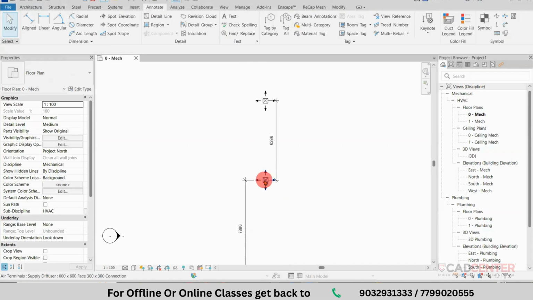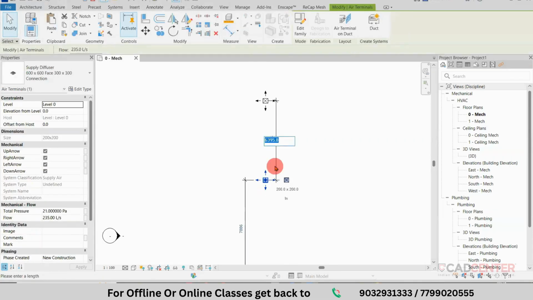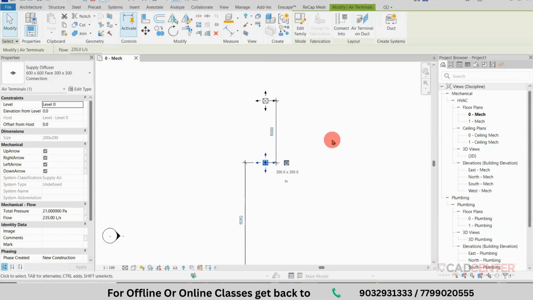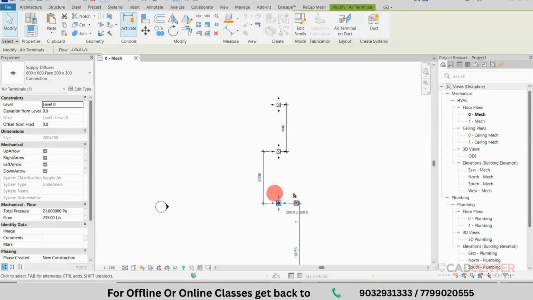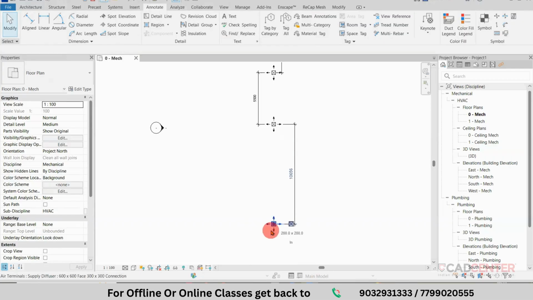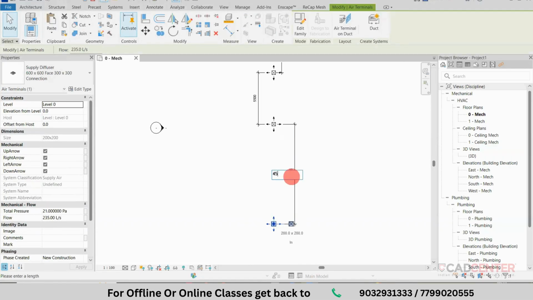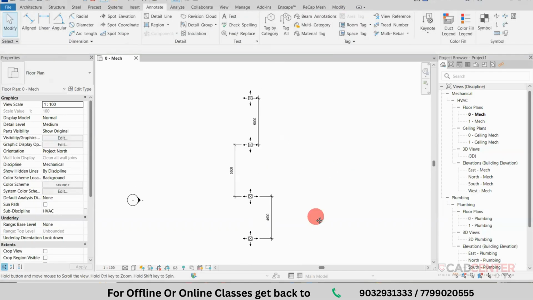Select the air terminal and mention the distance. I require some 5 meters, for example. Select this part. Again, I am following a distance of 5.5 meters. Now again you can select the object and change the distance to 4.5 meters. So you can control the dimension.